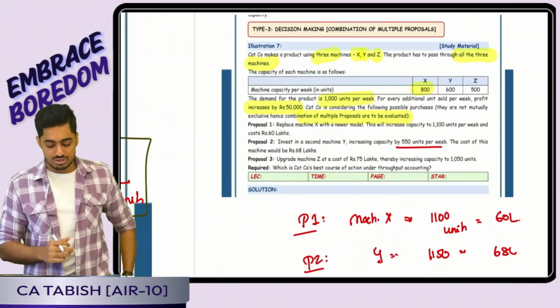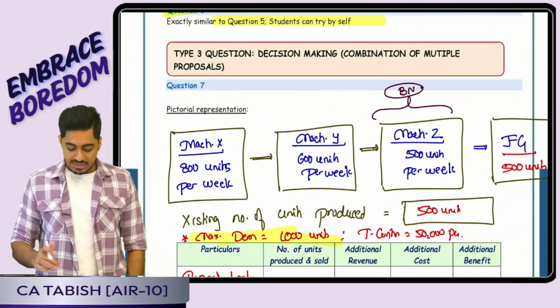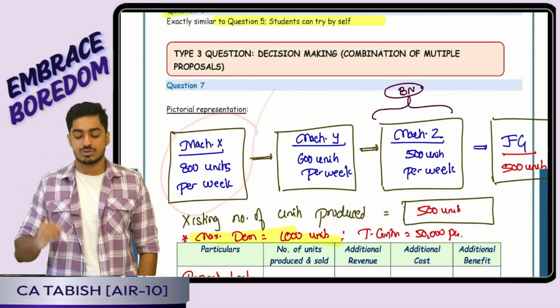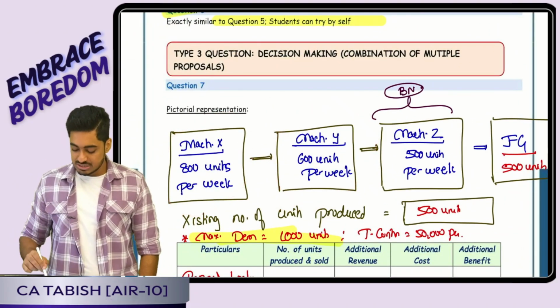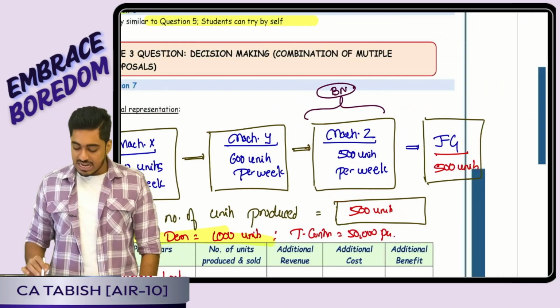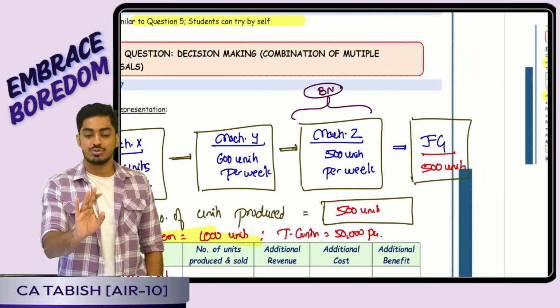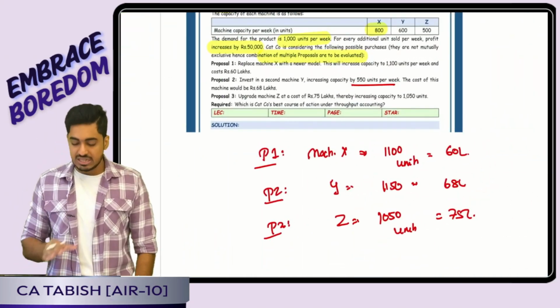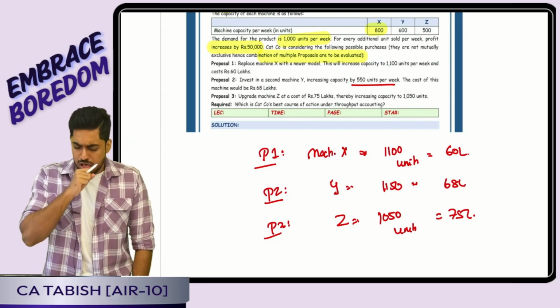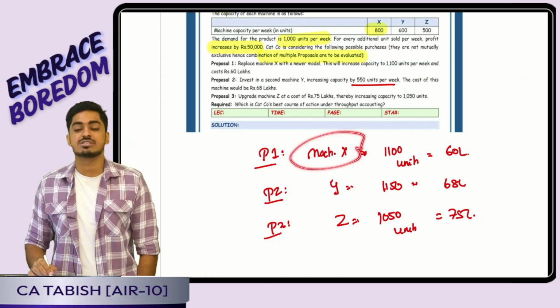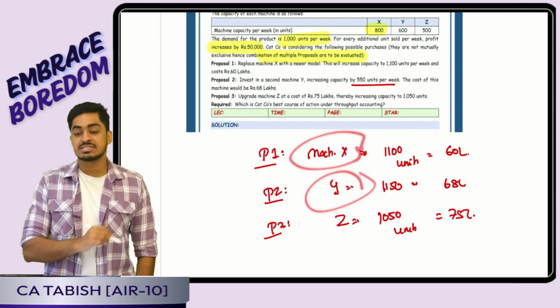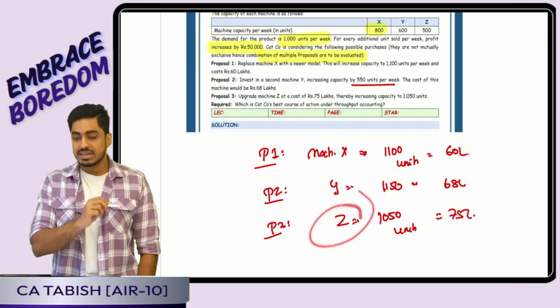Then we had one more question, question number 7, where what is happening? Right now machine X is producing 800 units. Y is producing 600 units, Z is producing 500 units. That way altogether 500 units I was producing right now. Question told me 3 different proposals are there. Proposal 1, I will enhance the capacity of X. Proposal 2, I will enhance the capacity of Y. Proposal 3, I will enhance the capacity of Z.